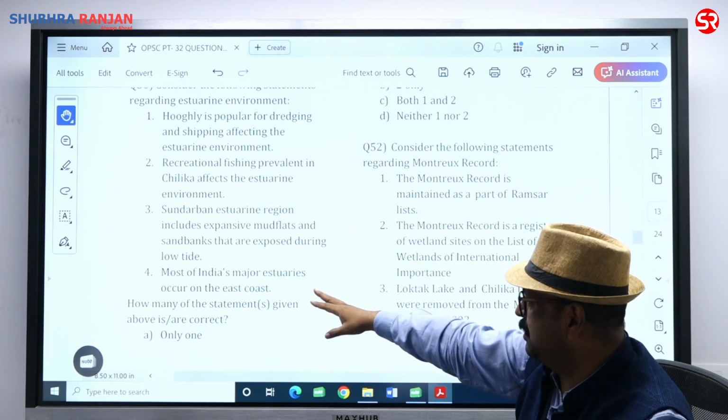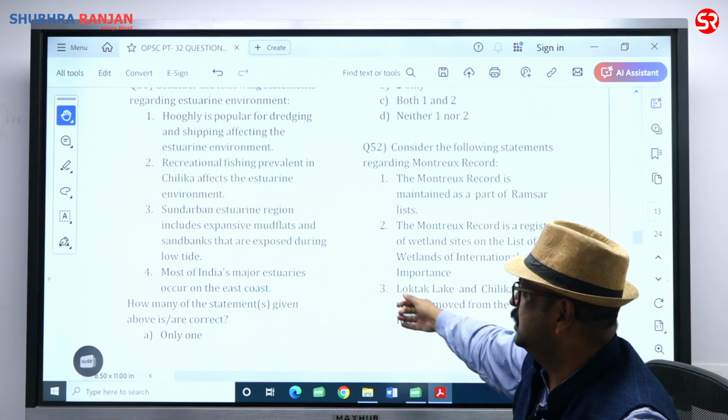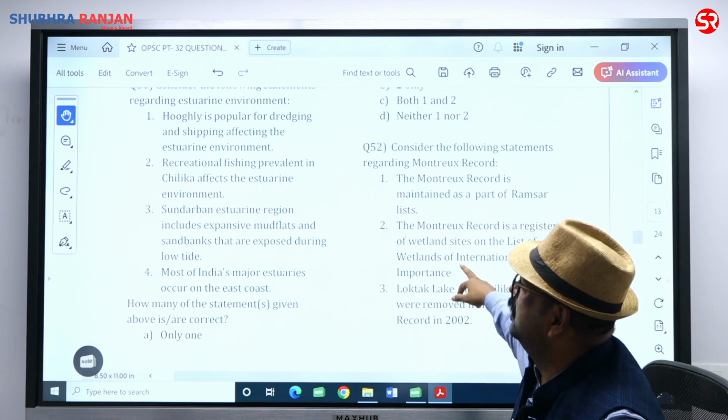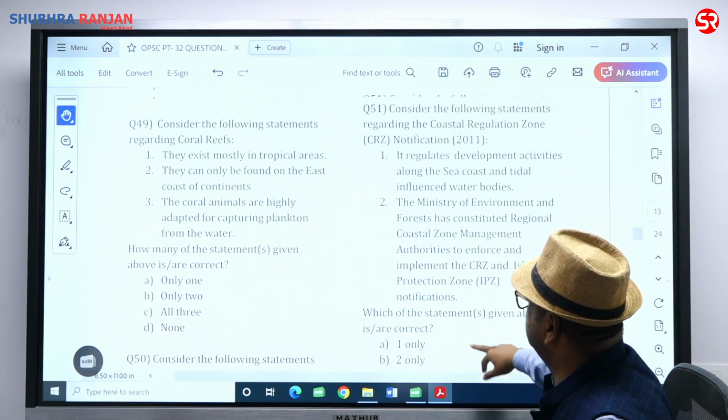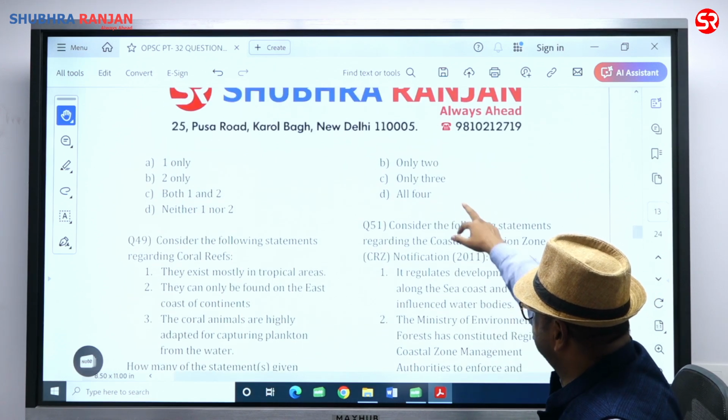But in the case of estuaries, on the west coast there are estuaries, on the east coast there are deltas. So statement 4 is incorrect. 1, 2, 3 are correct. So 3 statements are correct. So the answer is going to be Charlie.